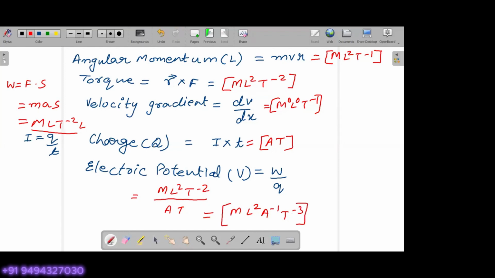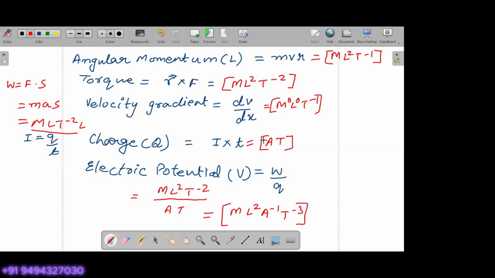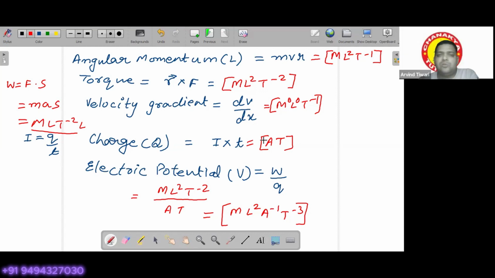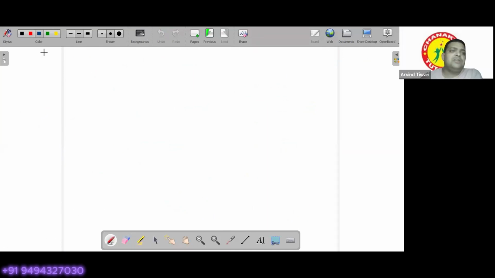Okay, so now can I give you one more? Try it out. Now I will not give the formula. You know the formula, so try to do that. What should be the dimensions of resistance? Try doing this. Find out the dimensions of resistance.